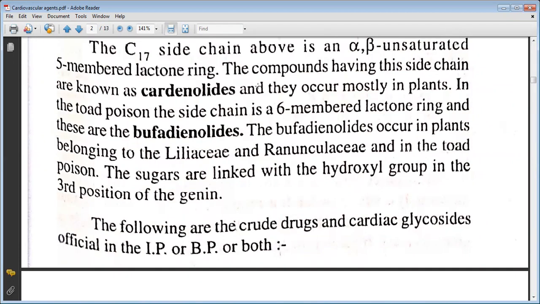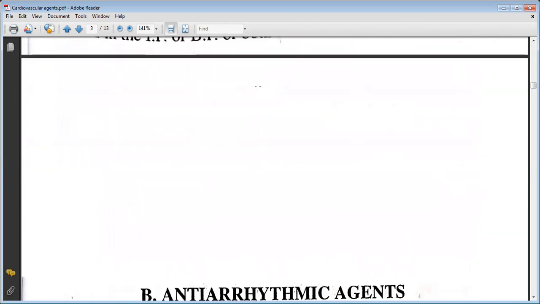The compounds having this side chain are known as cardenolides, and they occur mostly in plants. In the toad poison, the side chain is a six-membered lactone ring, and they are known as bufadienolides. The bufadienolides occur in plants belonging to Liliaceae and Ranunculaceae and in toad poison. The sugars are linked with the hydroxyl group in the third position of the genin. The following are the crude drugs and cardiac glycosides official in the IP or BP or both.